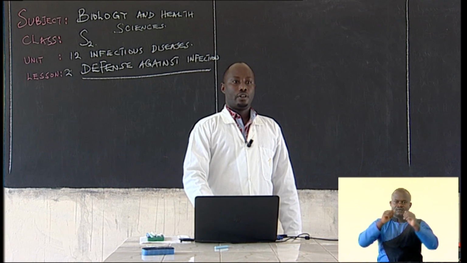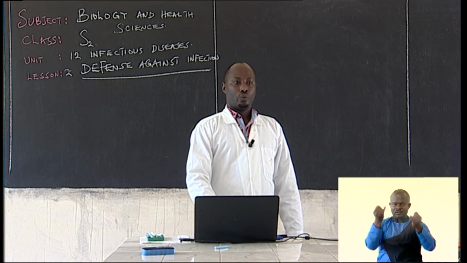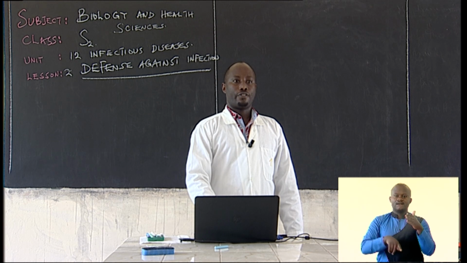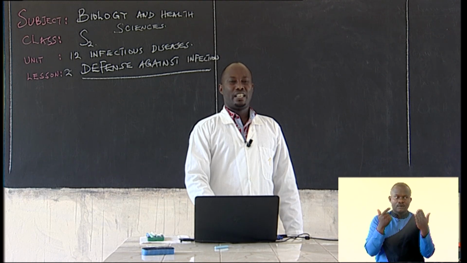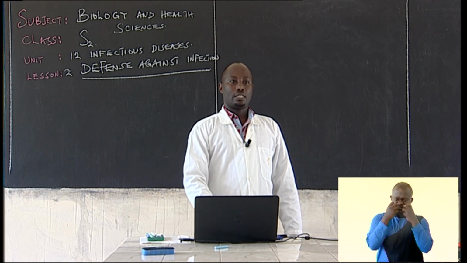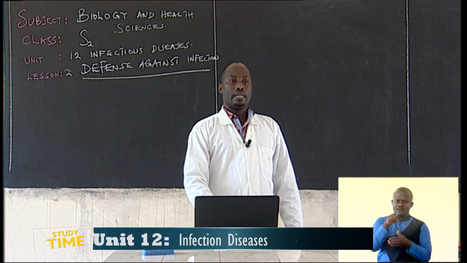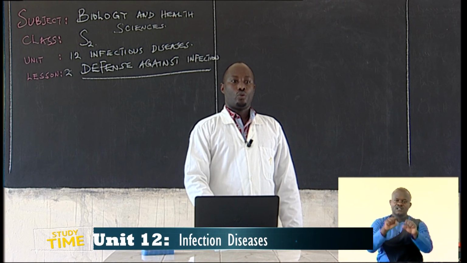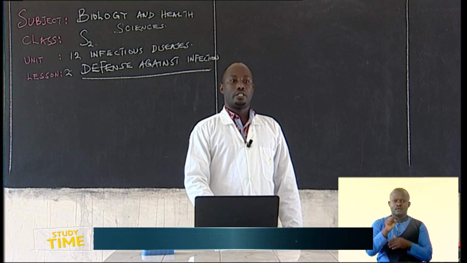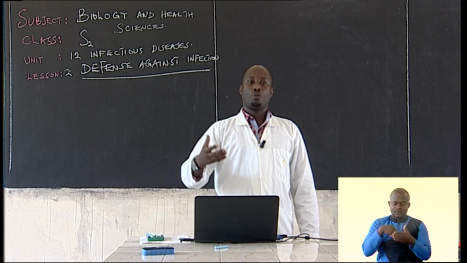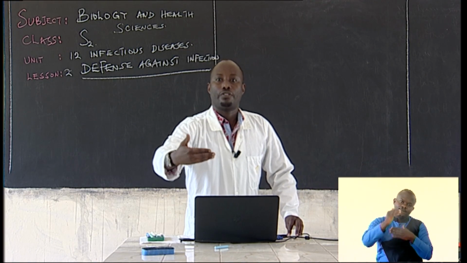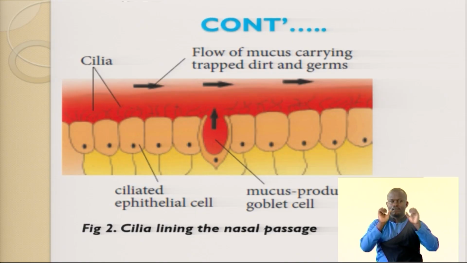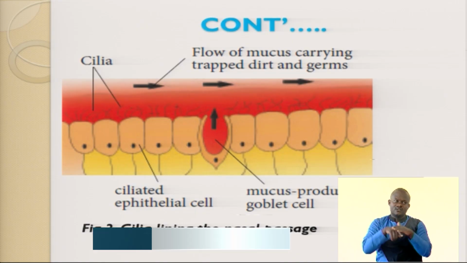On the diagram, we have the flow of the mucus carrying trapped dust and even the germs. These are the germs that have been trapped, and the dust has been trapped. We have mucus-producing goblet cells, because mucus is normally produced by goblet cells, and once mucus is produced, it acts as a first line of defense, able to trap dust and some of the microorganisms or pathogens that are trying to enter into our respiratory system through the nasal passages.